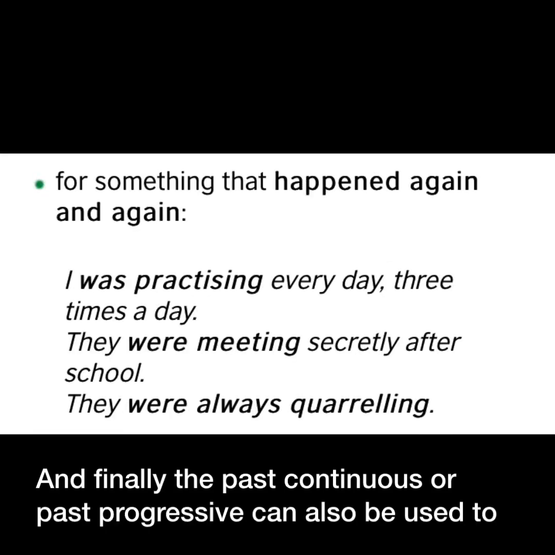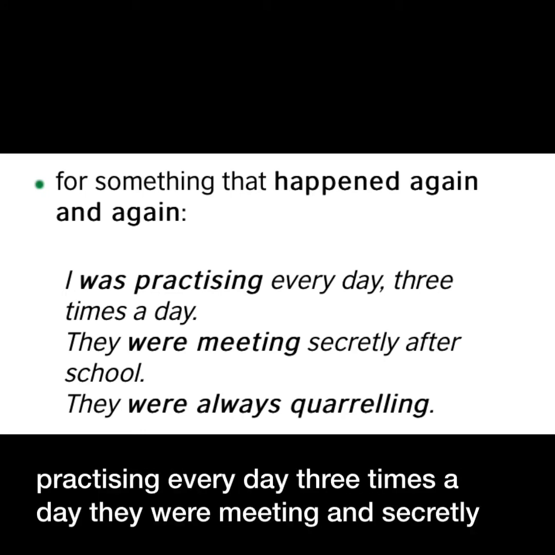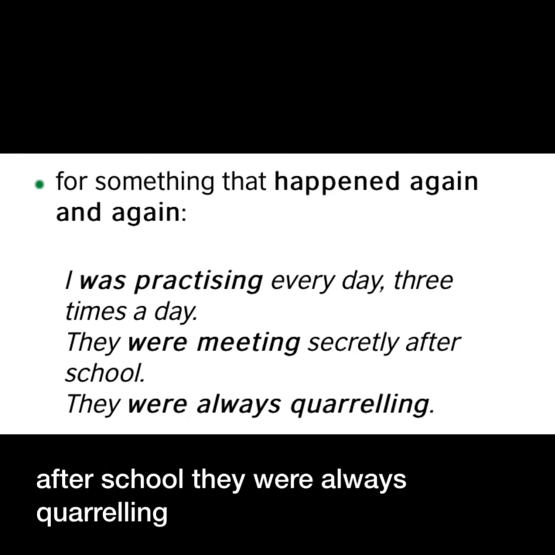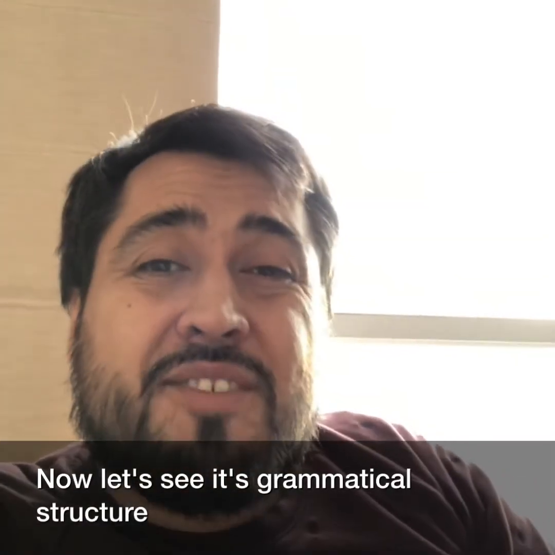And finally, the past continuous or past progressive can also be used to express that something happened again and again. Example: I was practicing every day 3 times a day. They were meeting secretly after school. They were always quarreling. Now let's see its grammatical structure.